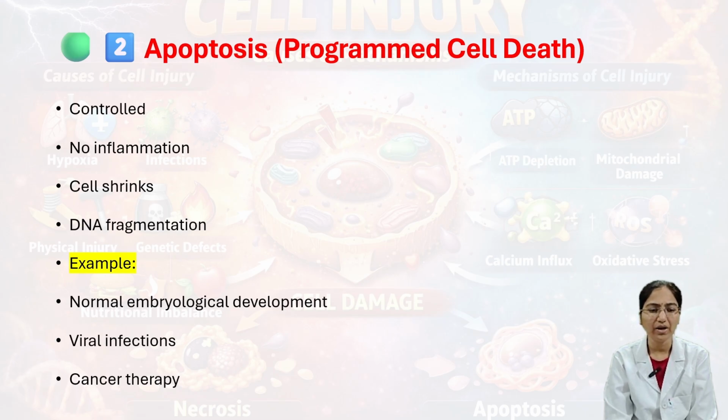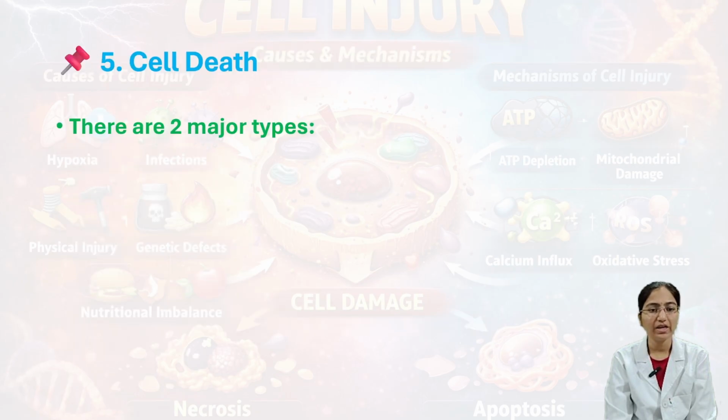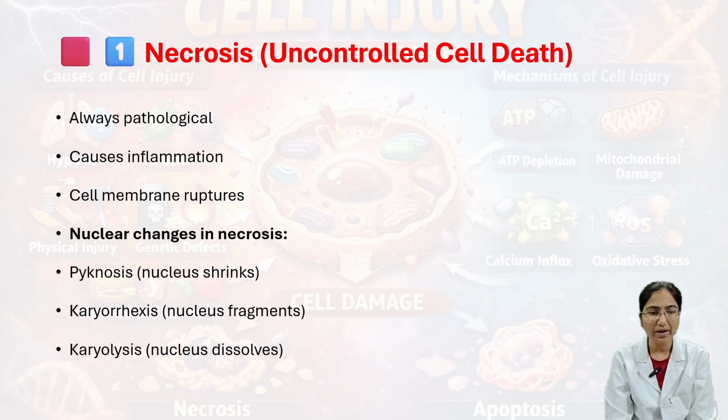For example, normal embryological development during the development of the embryo, viral infections, and cancer therapy. This is apoptosis.